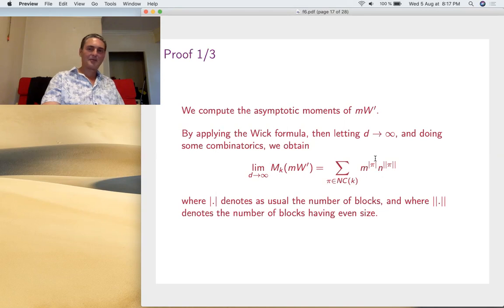And the contributions here are quite tricky. For Marchenko-Pastur, you get t to the number of blocks, right? That's the moment of free Poisson of t. Here we also get m to the number of blocks, but you also get this weird term. It's m to the number of blocks having a given size. It becomes more complicated: blocks of a given size.